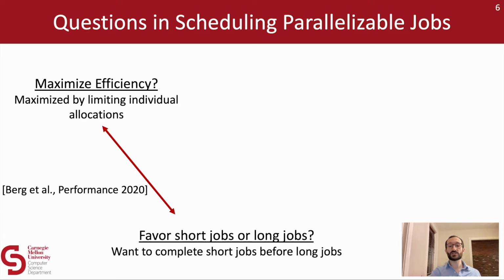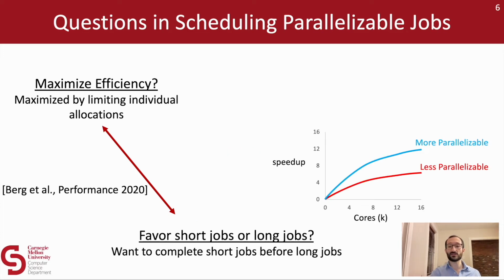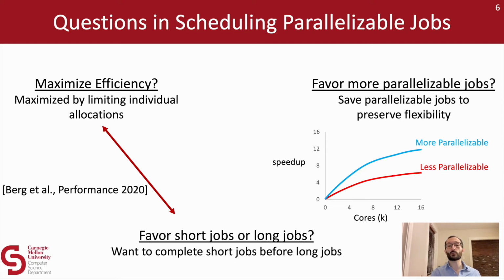Similarly, one might ask what to do when some jobs are more parallelizable than others. Do we want to favor those more parallelizable jobs? Perhaps counterintuitively, it turns out that we actually want to favor the less parallelizable jobs, keeping those more parallelizable jobs in the system to preserve system flexibility. Of course, if we favor those less parallelizable jobs too heavily, it will again be inefficient. So we have to balance another efficiency trade-off here. We show how to balance this trade-off in our SPAA 2020 paper.